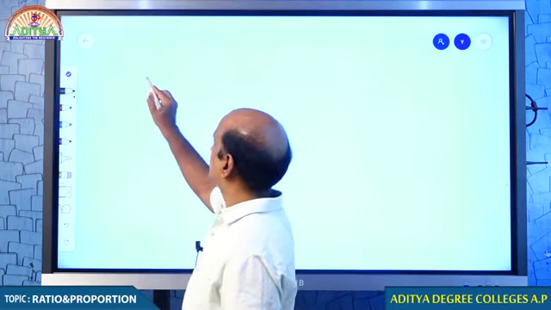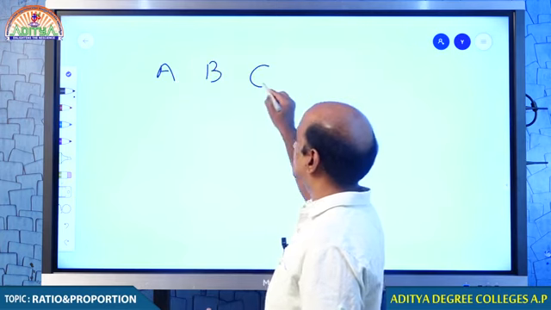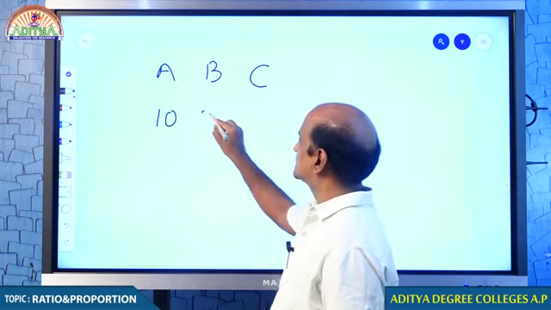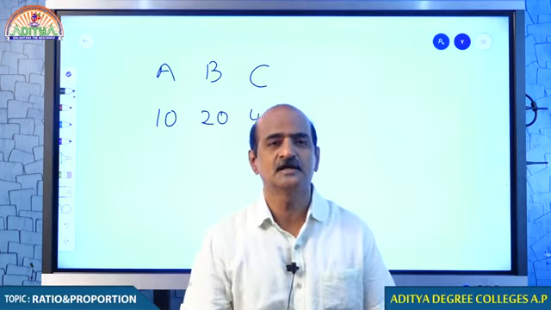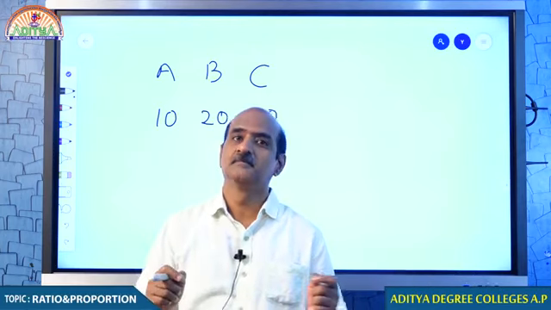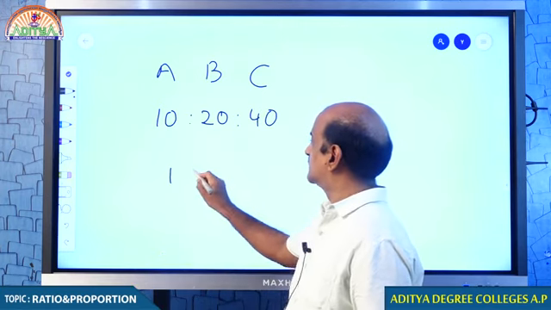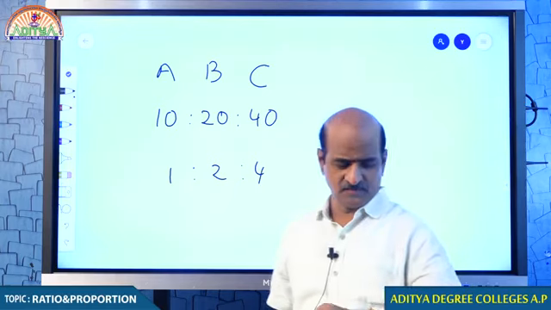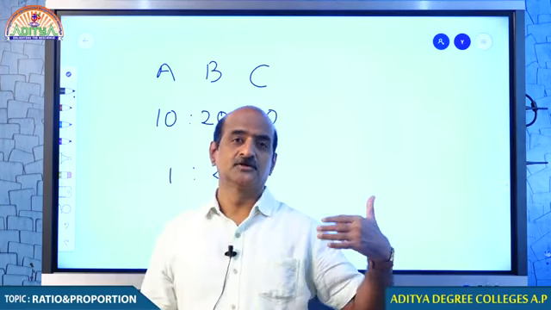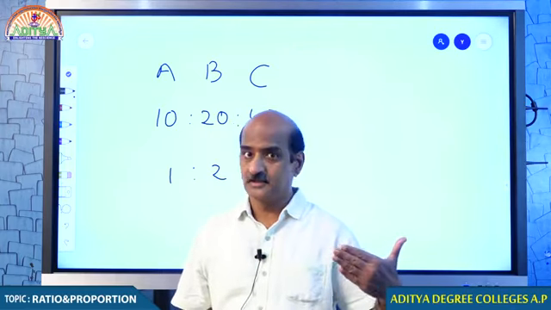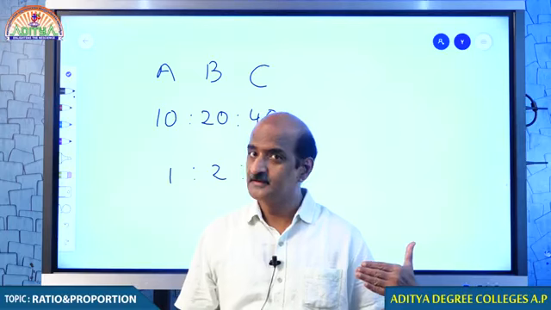Let me suppose that for example A, B and C are 3 brothers, and they have to share amounts like this. If A gets 10 rupees, B 20 rupees and C 40 rupees, we conclude that the 3 people are getting the amounts in the ratio 1:2:4. If we reduce the numbers to the smallest possible, we get the ratio. I think you understand that.